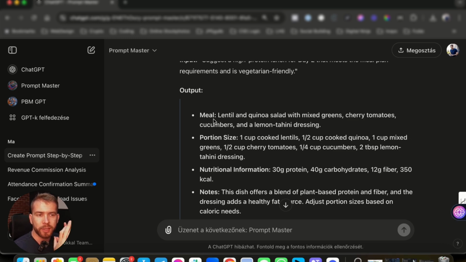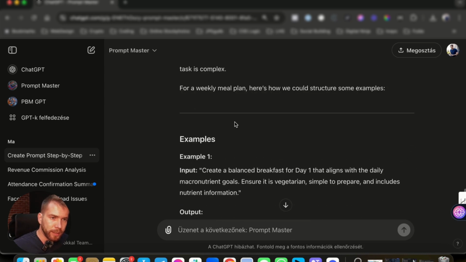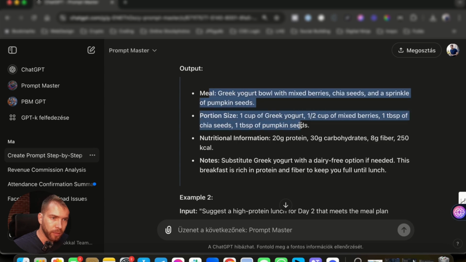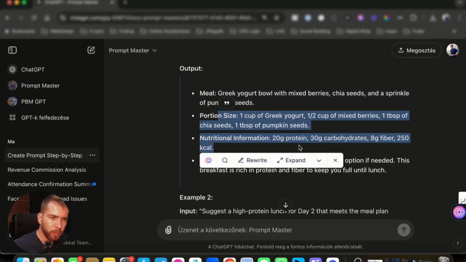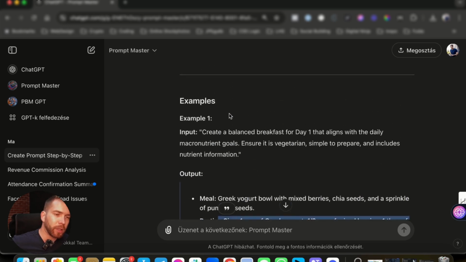Because if ChatGPT is going to see that you are using a lot of apples instead of pears or asparagus instead of pickles, then obviously it's going to put more asparagus in the meal plan, right? Because that's what meets the examples requirement more, right? So let's see what it gives us as examples. Meal, Greek yogurt, portion size 1 cup. Nice, example 2.